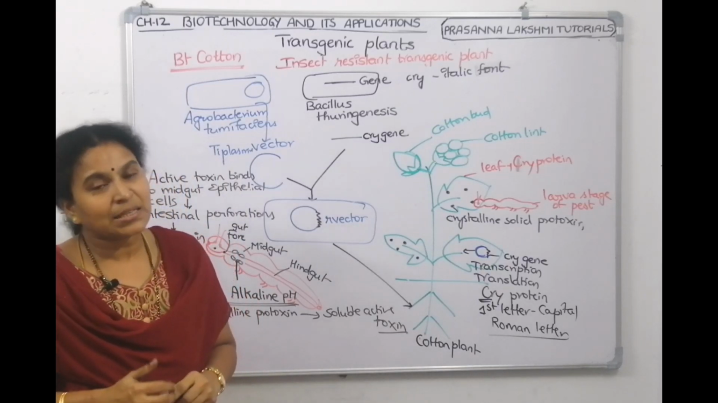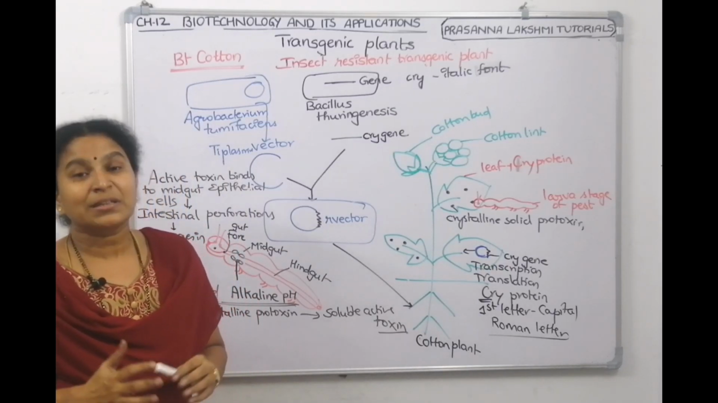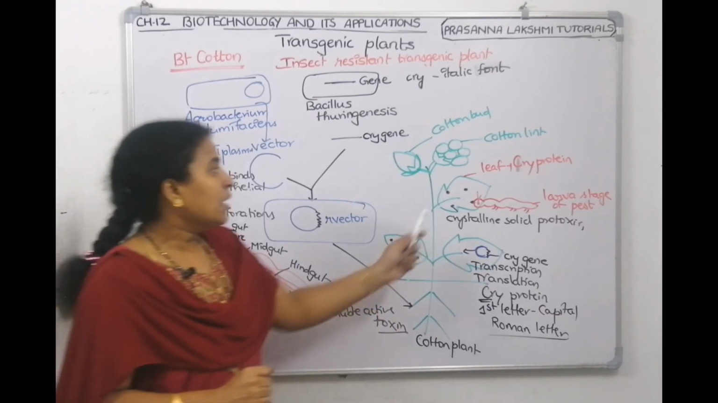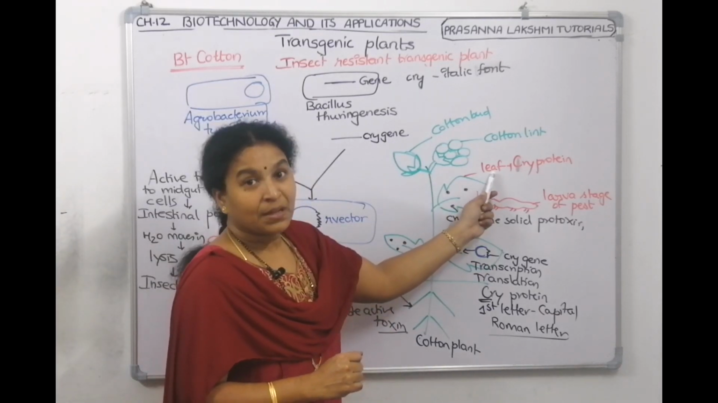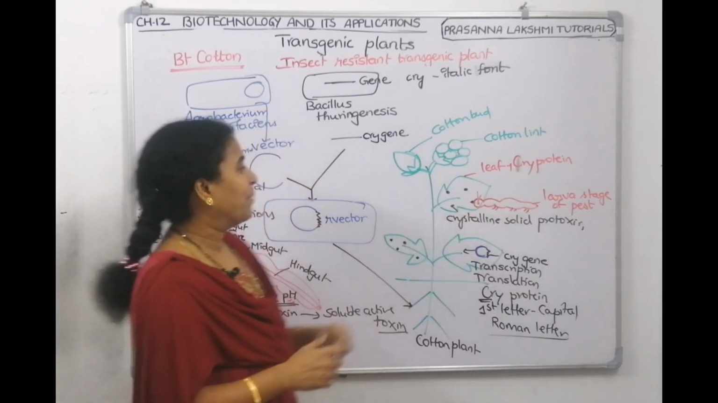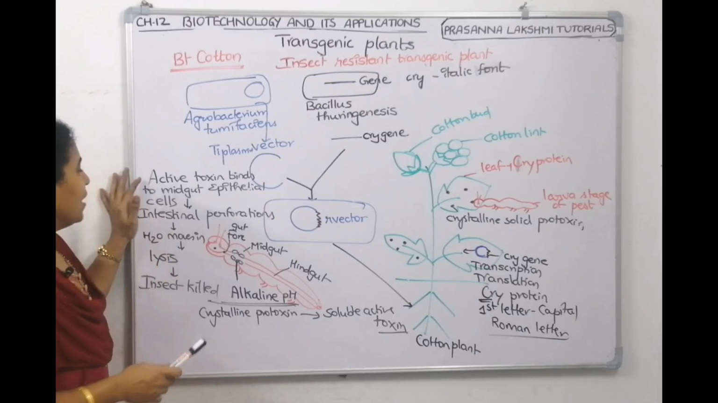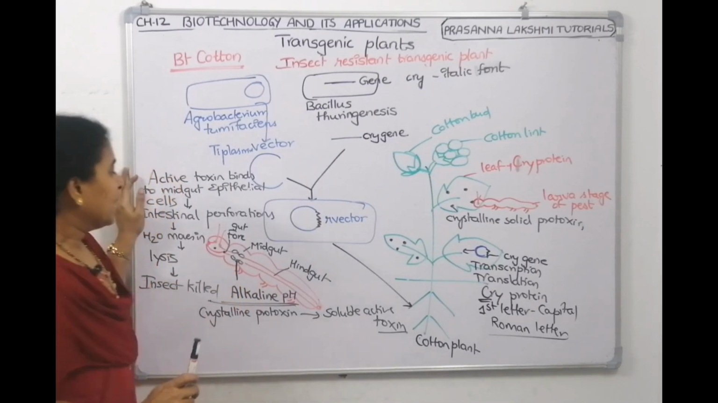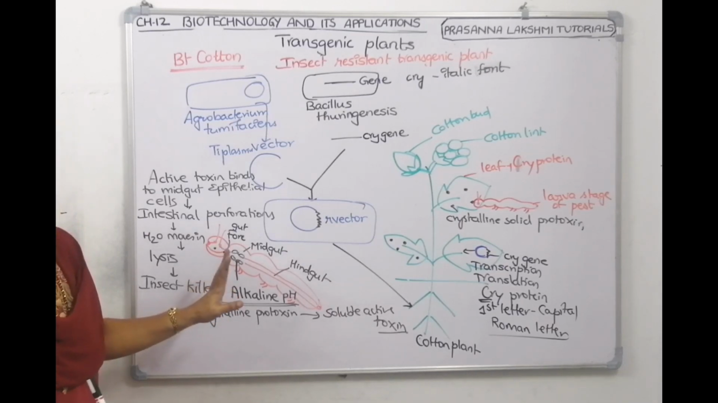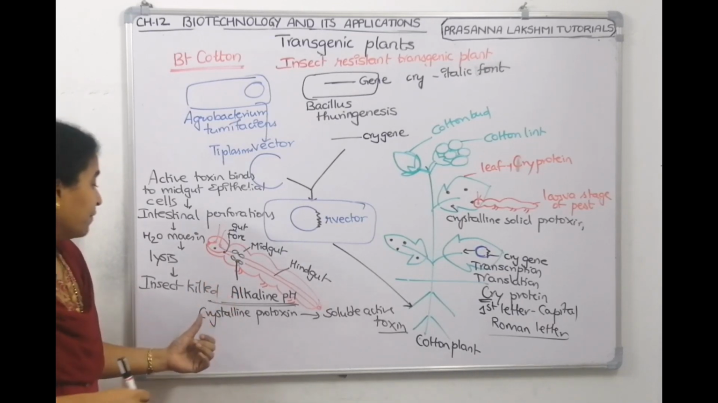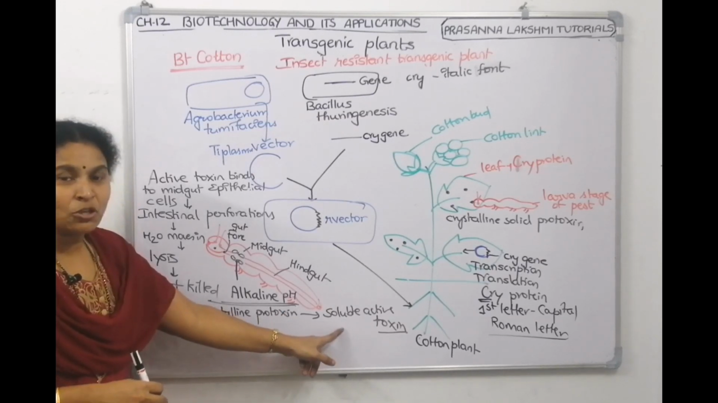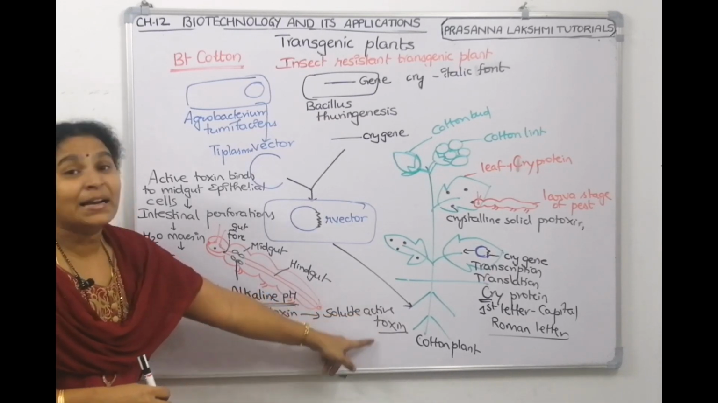Now, when the insect comes, the larval stage of the pest, the caterpillar, comes to damage the crop, what will happen? It is nicely feeding on the leaf. The leaf has cry protein, so it will take the cry protein. That protein goes inside. In the mid-gut of the insect, alkaline pH is there. That alkaline pH converts the crystalline protoxin, which became soluble. It is inactive, it became active toxin.